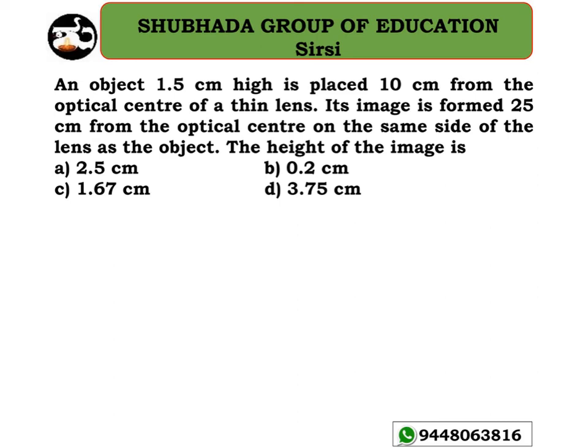Okay, an object of 1.5 centimeter high, in the sense height of the object is 1.5 centimeter, is placed 10 centimeter from, in the sense u is going to be minus 10 centimeter from, the optical center of the thin lens. Its image is at 25 centimeter, in the sense v equal to minus 25 centimeter, on the same side. Okay, the height of the image.